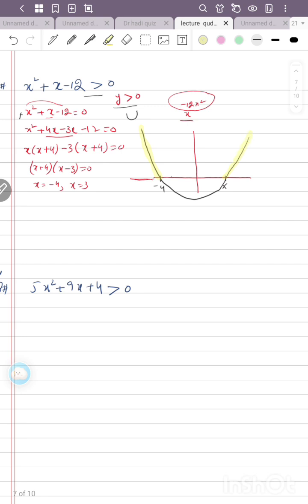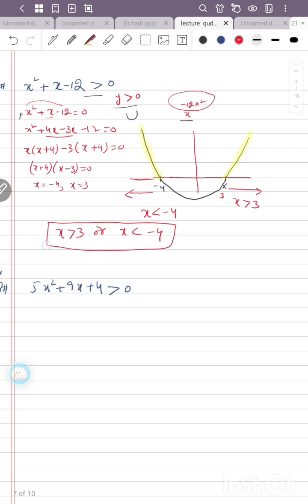In these two places y is positive, so on the right side x is greater than 3, and on the left side x is less than minus 4. You get the true answer: x greater than 3 or x less than minus 4. This is your required answer.